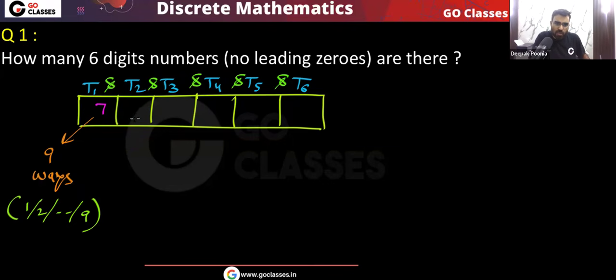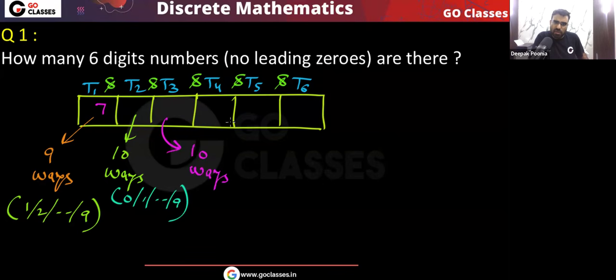Now how many ways are there to complete the task T2? There are 10 ways. I can put 0 to 9, any digit I can put. How many ways are there to complete the task T3? Again, there are 10 ways. So there are 10, 10, 10 ways for these tasks, and to complete the task T1,